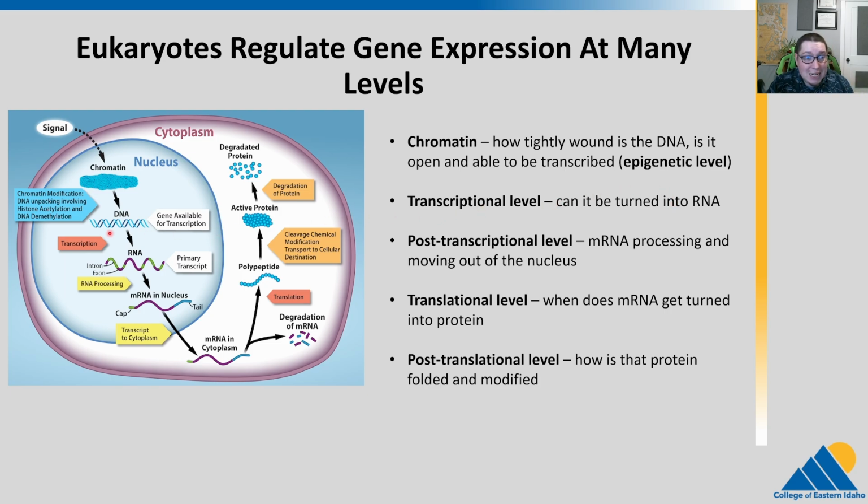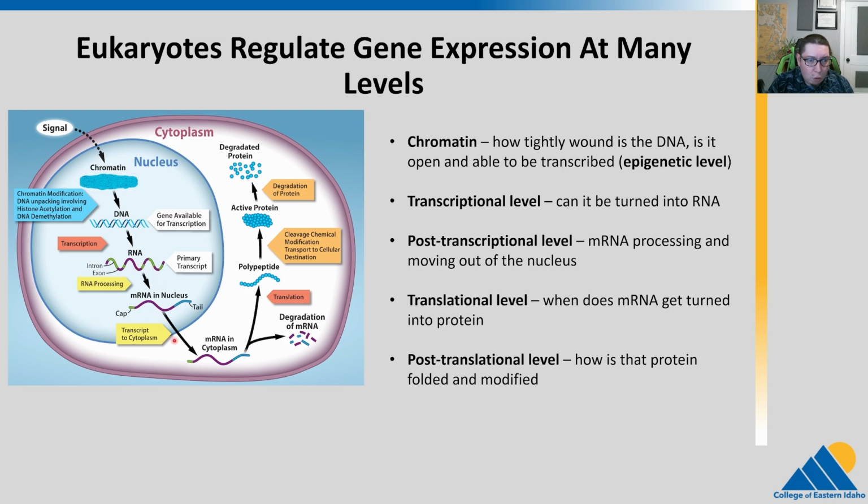Okay, so chromatin level. Then we have control of the transcription. So can the DNA then get turned into RNA? And we talked about transcription factors being important in that. This chromatin level kind of is regulating transcription because you can't access the DNA, you can't do transcription. So you can kind of think of them together. Then we have the post-transcriptional level. This is like mRNA processing and moving the mRNA out of the nucleus. So remember we talked about our splicing out of introns and like alternative splicing. That's a form of gene regulation. Whether it becomes one protein or a different protein, that can happen there.